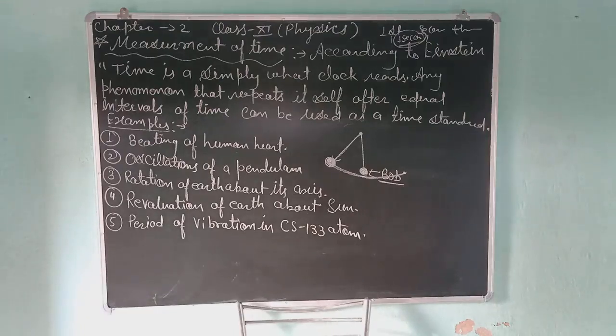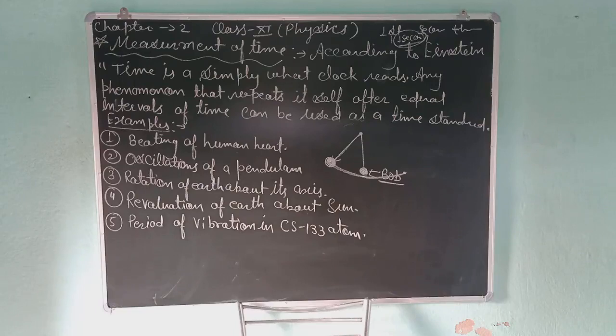Revolution of the Earth about the Sun. We commonly use the time taken in one revolution around the Sun, which is approximately 365 days. This is not exactly correct, but approximately it takes 365 days and we can use it as a time measurement.